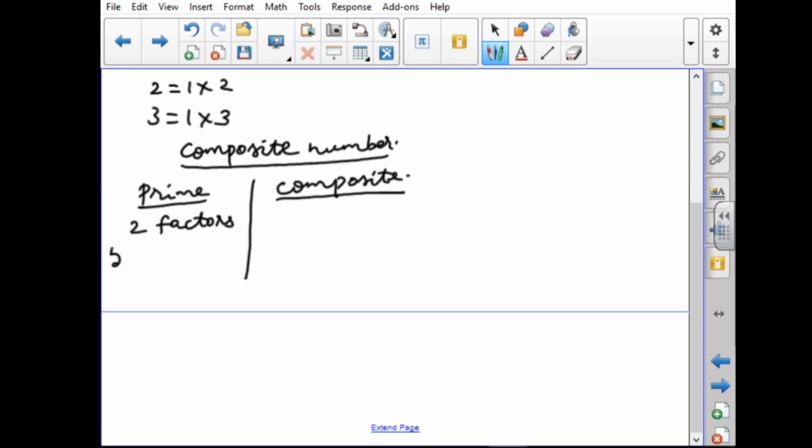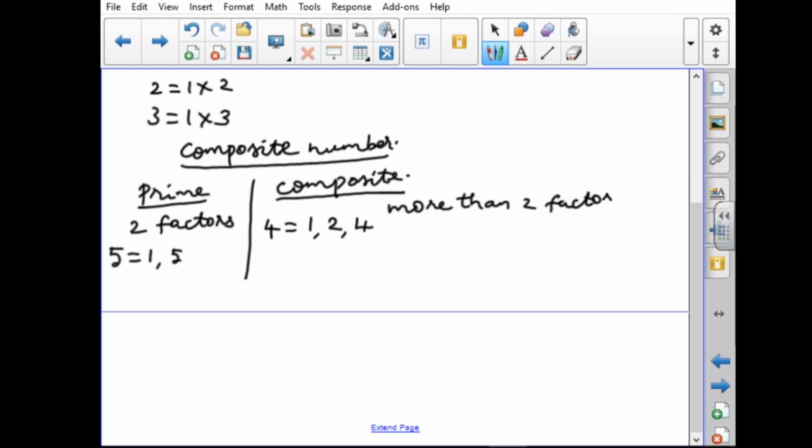For example, take the number 5. What are the factors of 5? 1 and 5. So a number with only 1 and the number itself as factors is called a prime number. For a composite number, take the number 4. What are the factors of 4? 1, 2 and 4. More than two factors, that is called a composite number.